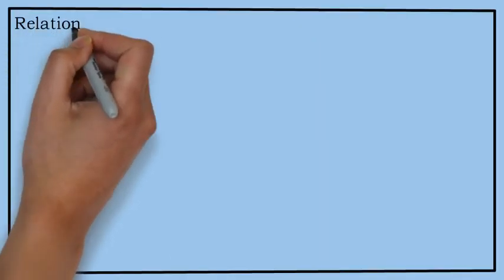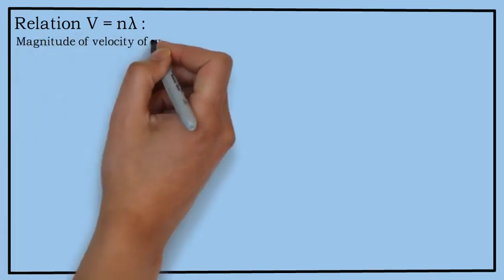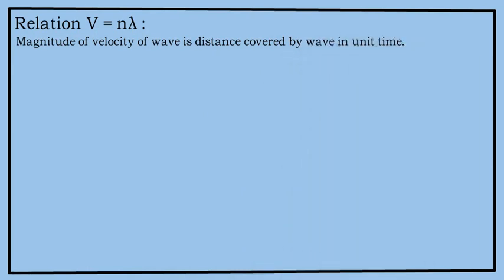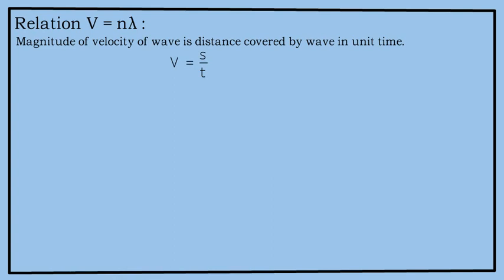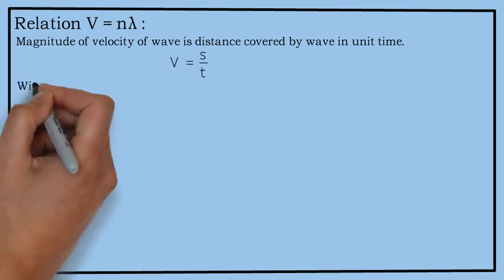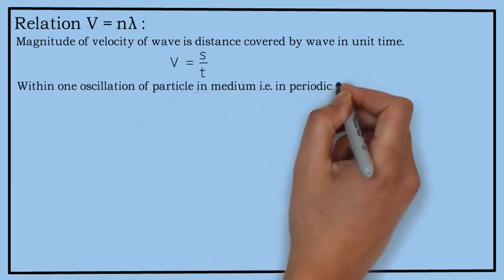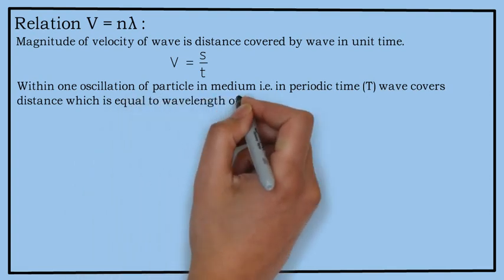Now let us see the relation v = nλ. Magnitude of velocity of a wave is the distance covered by the wave in unit time. For example, velocity is equal to distance upon time, where distance is s and time is t. Within one oscillation of a particle in the medium, that is in periodic time T, the wave covers a distance equal to the wavelength of the wave.